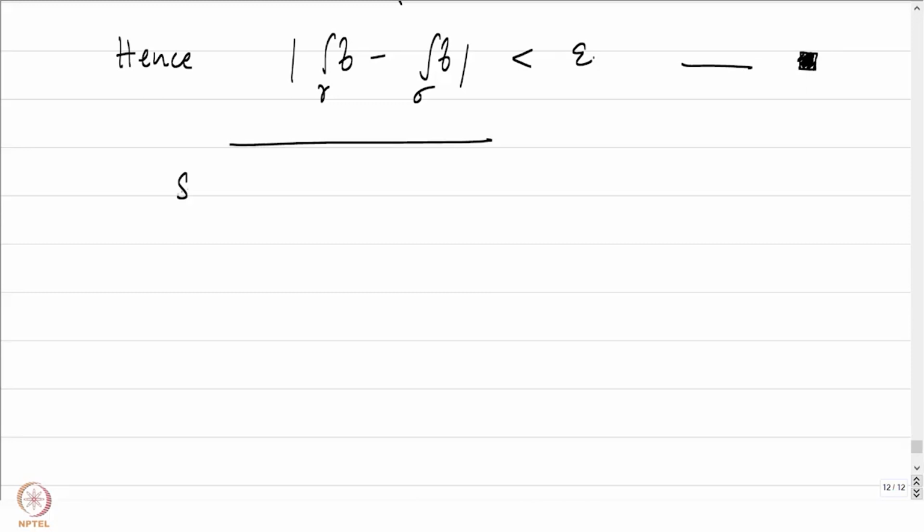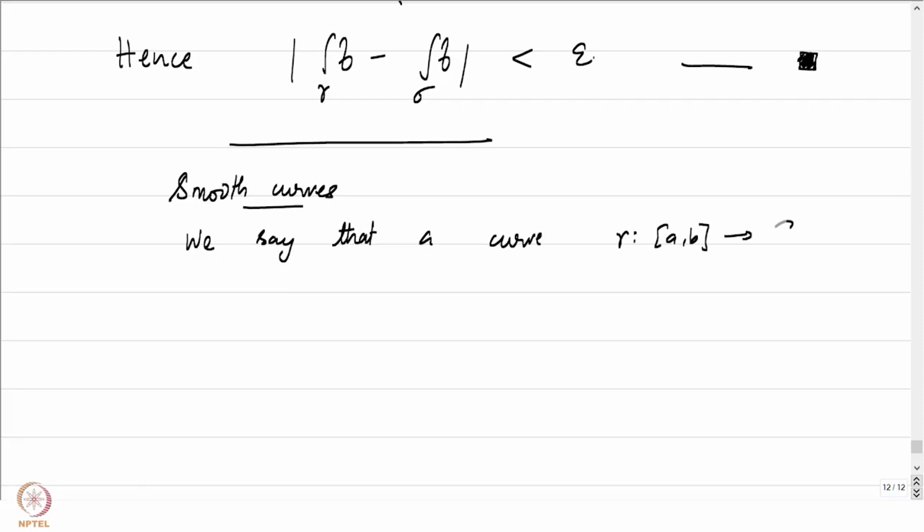Let me define smooth curve. Smooth curves, rather, the class of smooth curves. So we say that a curve gamma defined from say [a,b] into C is a smooth curve if gamma is continuously differentiable, so it's already quite powerful in terms of regularity.